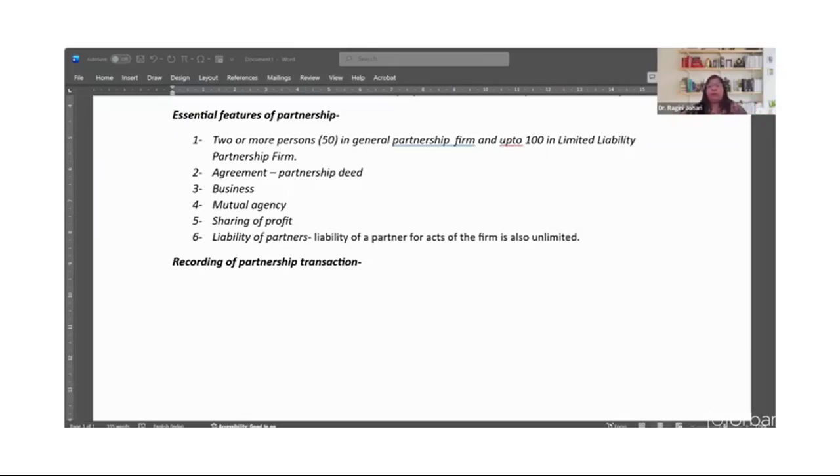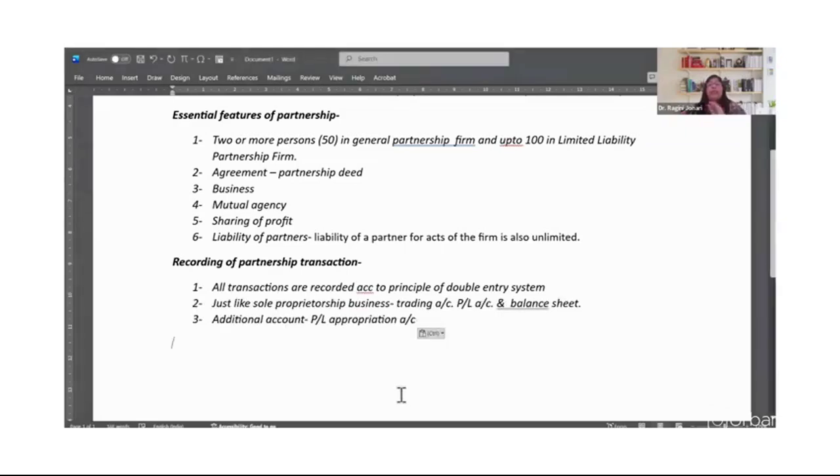Okay. Now, the next point that I'm going to talk about here is that, just like a sole proprietorship business, this business also makes trading account, profit and loss account, and balance sheet. Okay. Then something additional is also there. Now, what is that additional thing? That additional thing is P&L appropriation account.